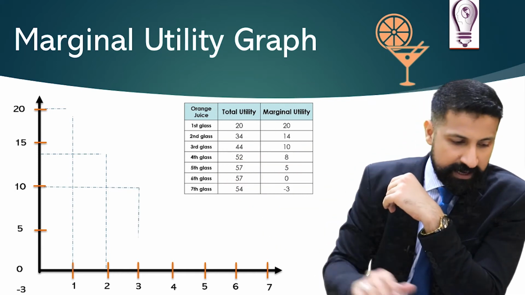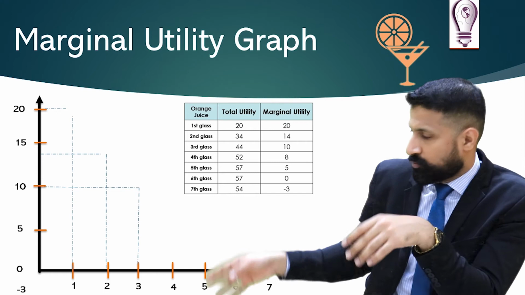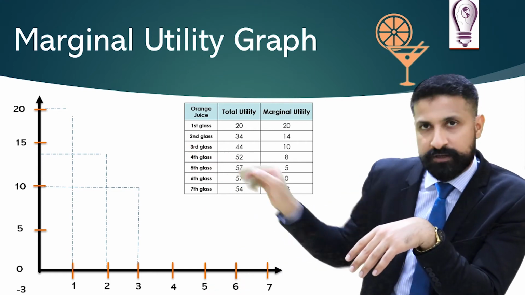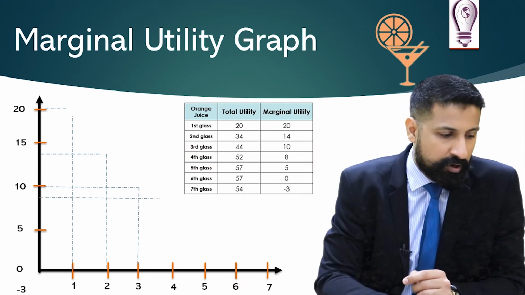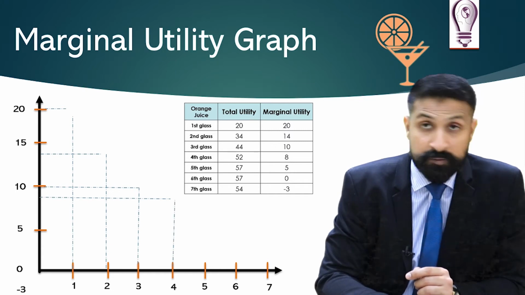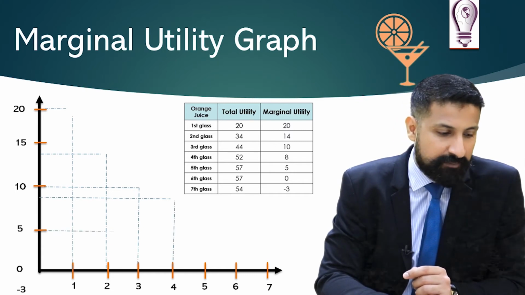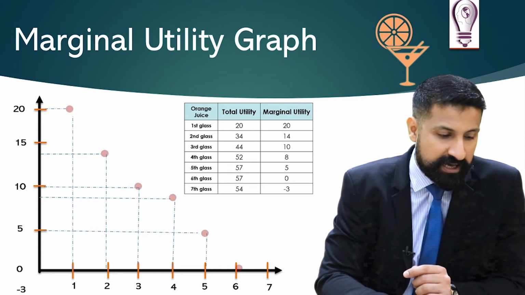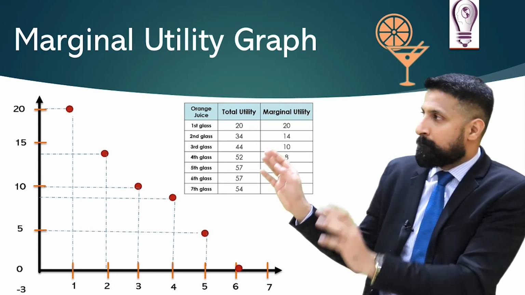The line is there and it will come on the third glass. It's up to you whether you draw from here to there or there to here. It's up to you. Okay, moving on. The fourth glass gave me the satisfaction, which was 8. The fifth glass gave me satisfaction, which was 5. Now here are the numbers.